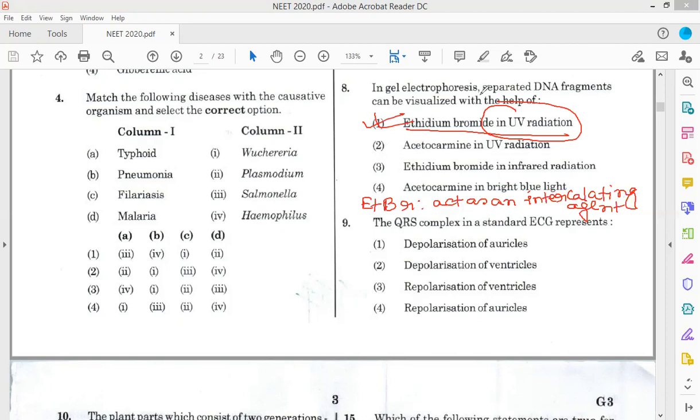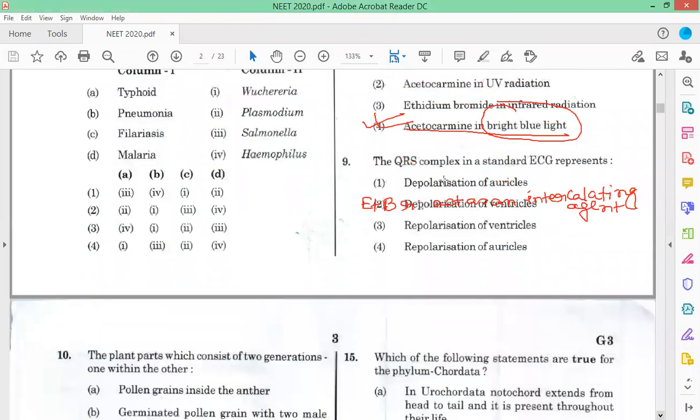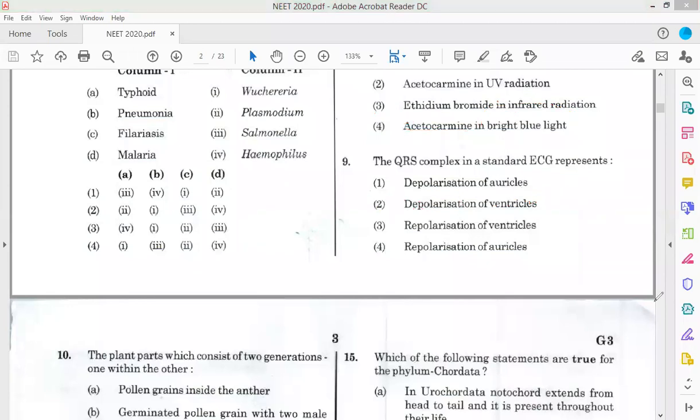Now coming to the QRS complex question. The QRS complex in ECG.